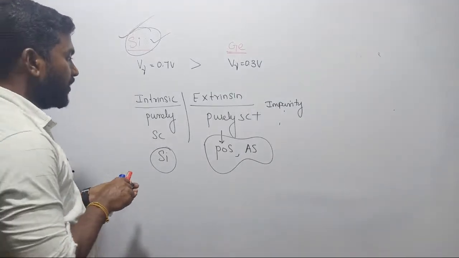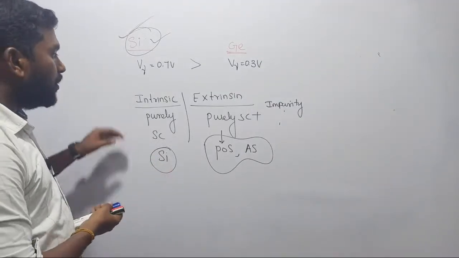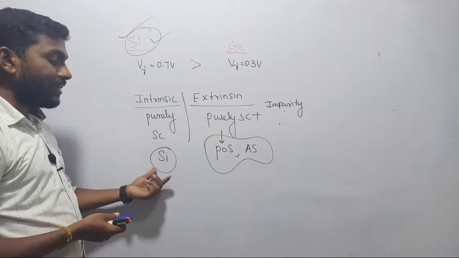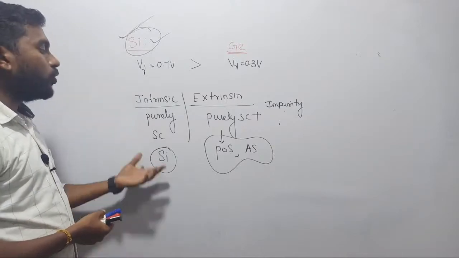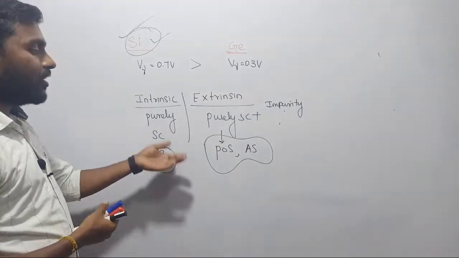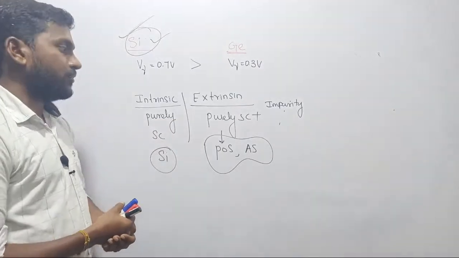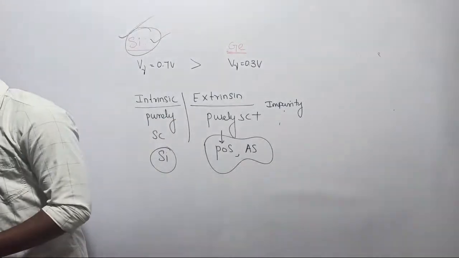Anyway, we are going to design our PN junction materials with the help of what? Intrinsic material, that is our silicon. That is purely semiconductor. We are not adding any other things from outside, right? I hope things are very clear. Let's continue the journey.